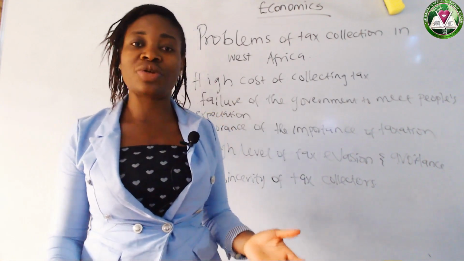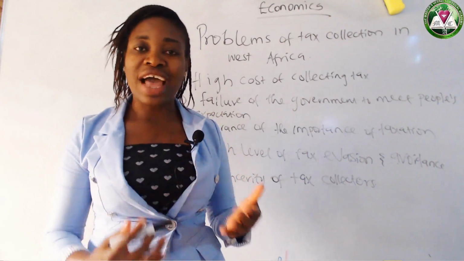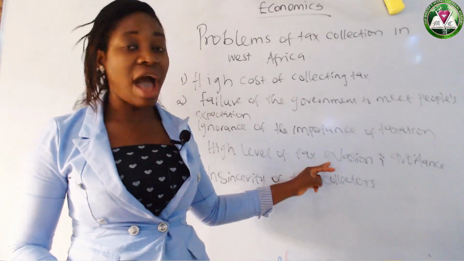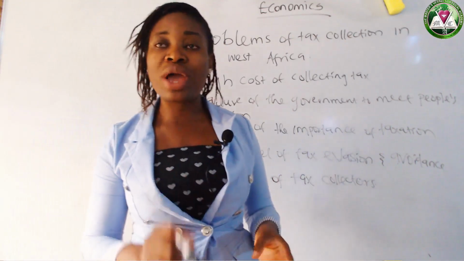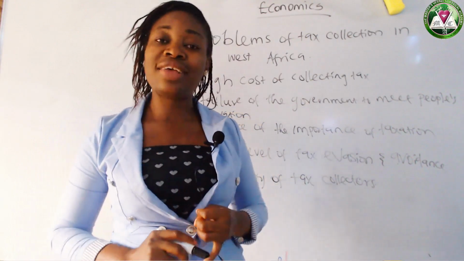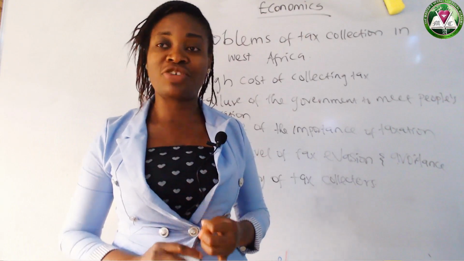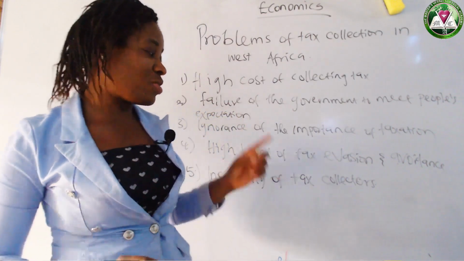That is tax avoidance. While others will end up falsifying figures, records, and the rest of them in order to avoid the payment of tax, and that is tax evasion. When people practice this, it makes the government, one, not realize the money they should get from taxation, and two, be stressed looking for people that will pay the tax.